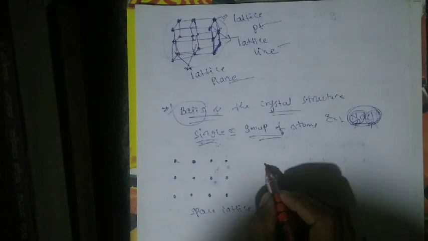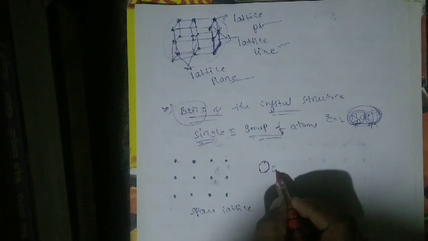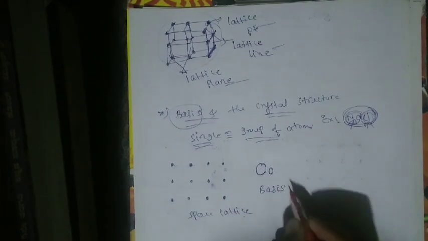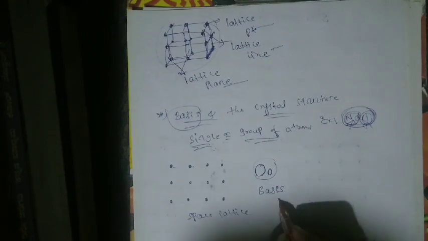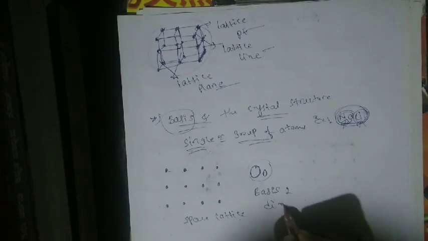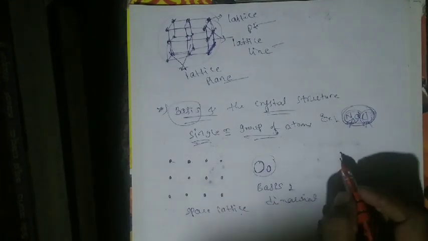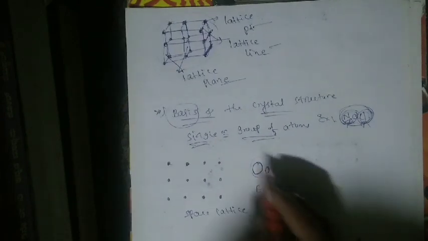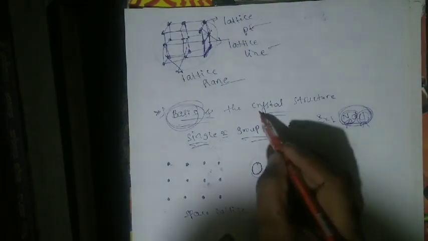Okay. So here a group of atoms is the basis. One is the Na and another is the Cl atom. So this indicates the what? The basis. Correct. It is the basis. So the basis is also two-dimensional. It contains two-dimensional atoms or molecules. Correct. Then what do you form here? You attach the lattice point and the basis. It forms the what? Crystal structure.